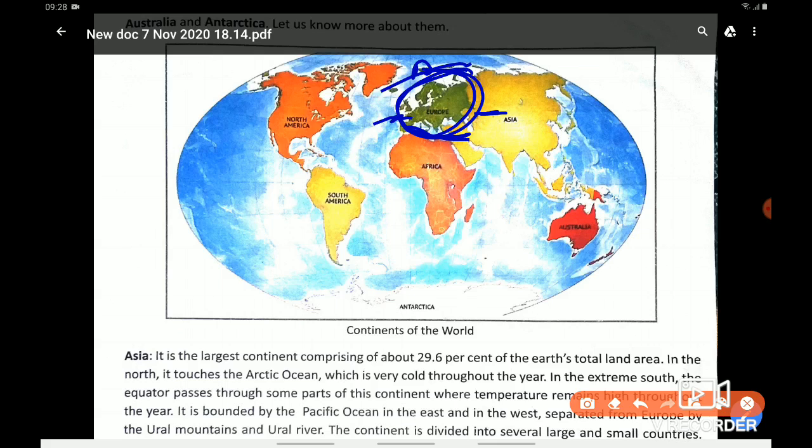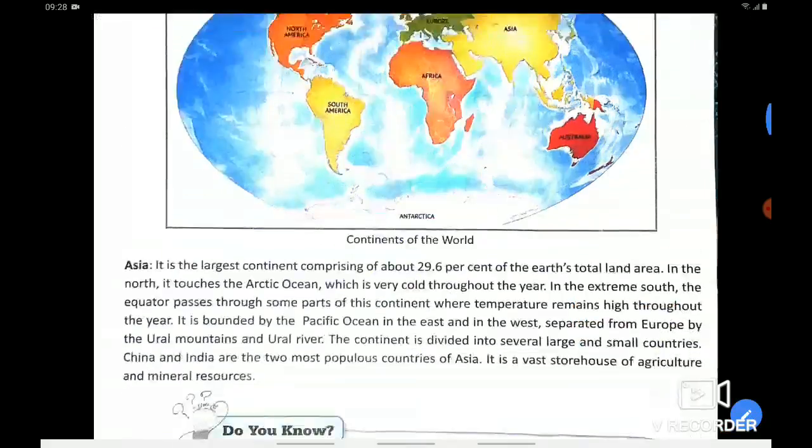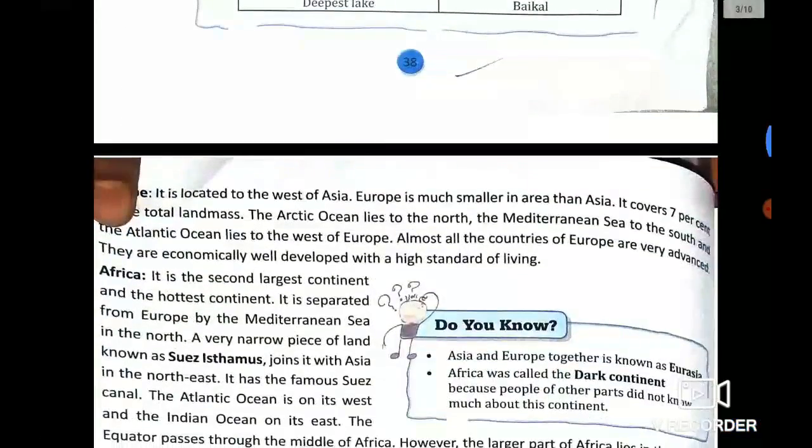And we all know that the first industry was set up, the industrial revolution started in Britain, England. So obviously Europe is a very economically developed continent. It is very rich and it has a high standard of living.